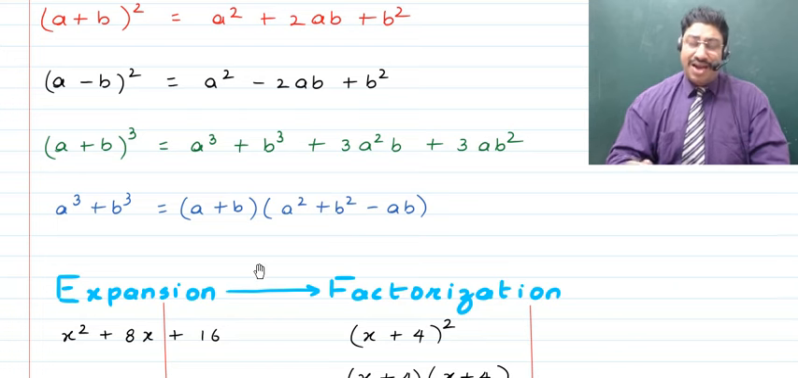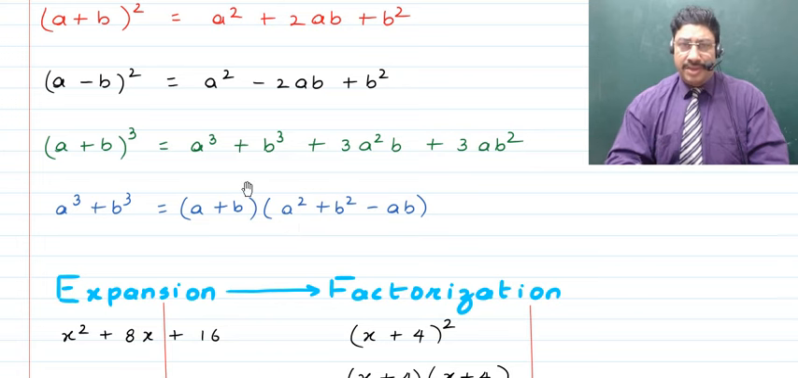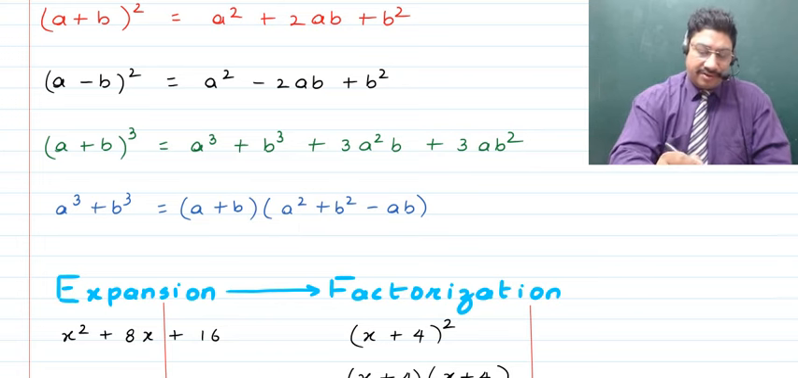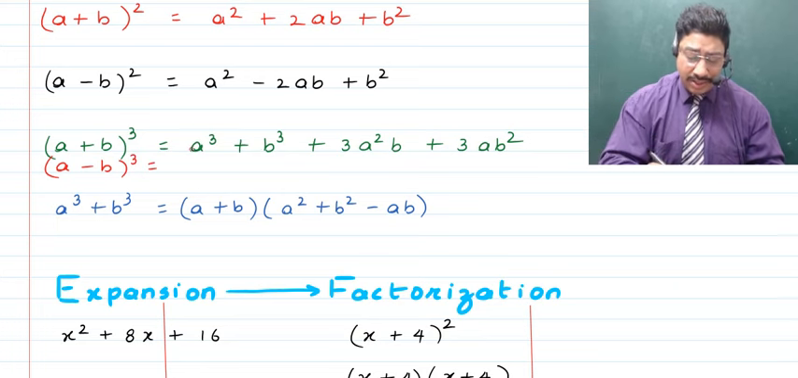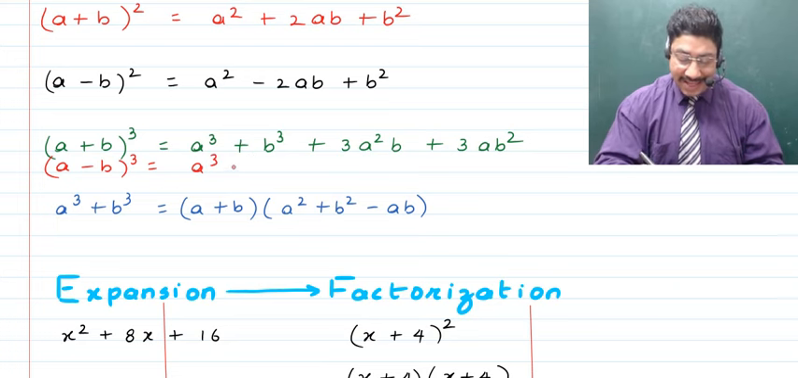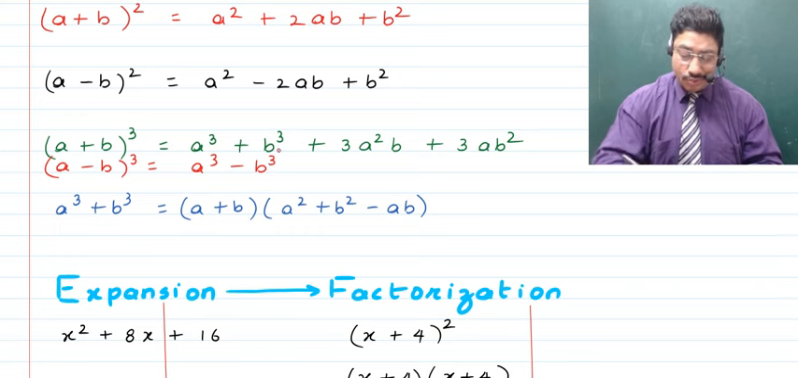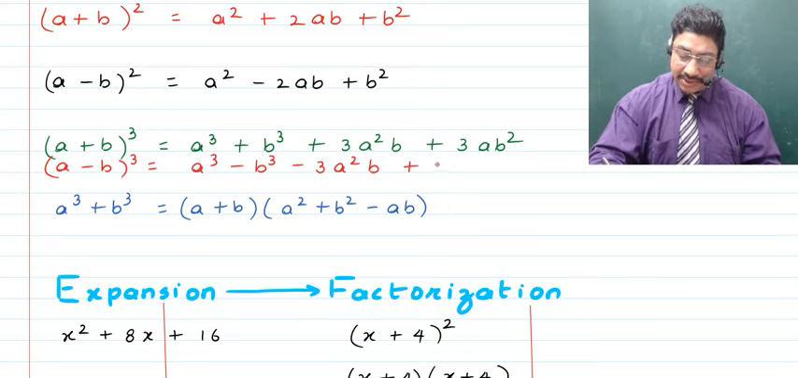Now we can also write formulae which are very close to these but just a little different. Suppose we now talk about (a minus b) whole cube. As these are closely related, I'll write it very close to it. So this is going to become equal to a cube, right? And then we will have minus b cube, then minus 3a square b plus 3ab square, right?